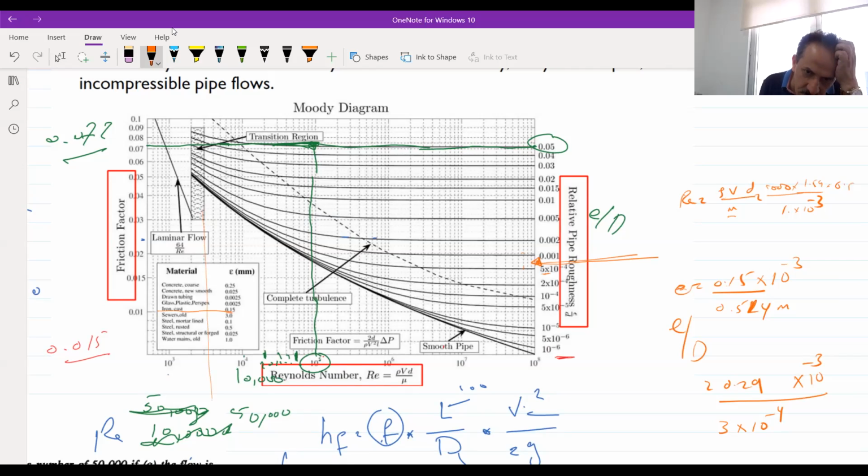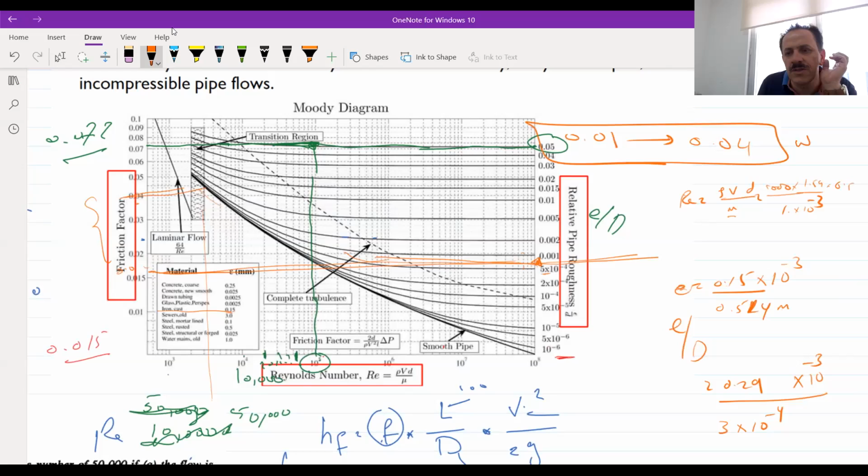It's 81,000. In the worst condition, the value of F will be here, less than 0.02, and it will be mostly within this one. You can see it will range between 0.01 till 0.04. This is in a worse condition.